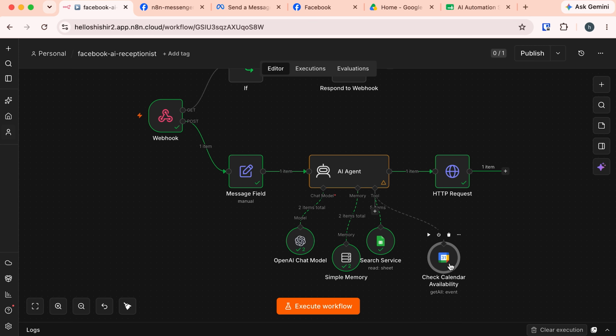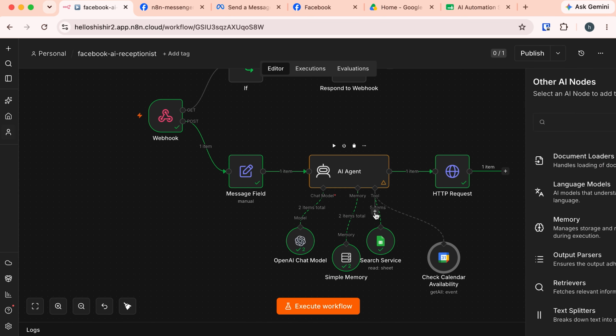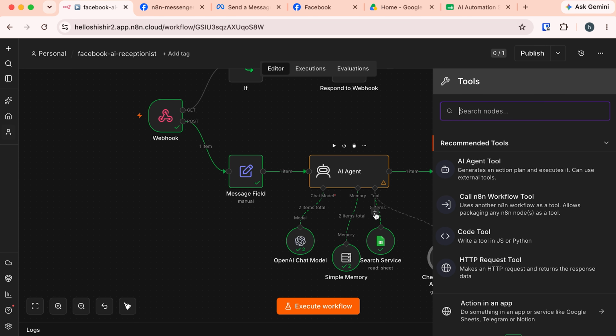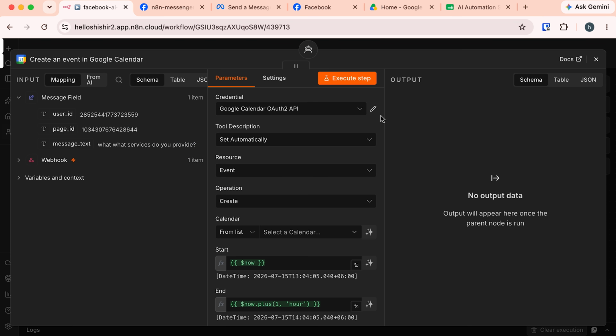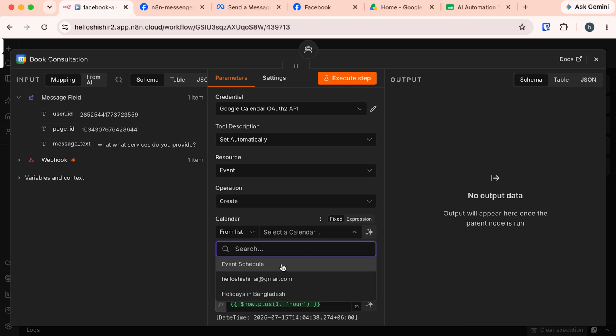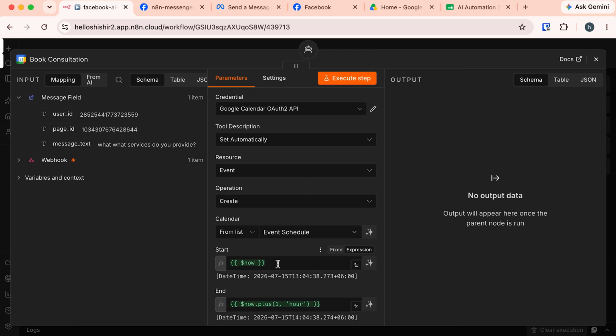We need to add another calendar to create events. Okay, let's click this plus icon of the tool again, search for Google Calendar, and add this. It automatically gets the credentials as we have already signed in with Google. Now we need to do some other configurations here. Let's change this node name to book consultation. Here for operation, this time it will be create, and choose the calendar. This one, event schedule, is where this event will be stored.